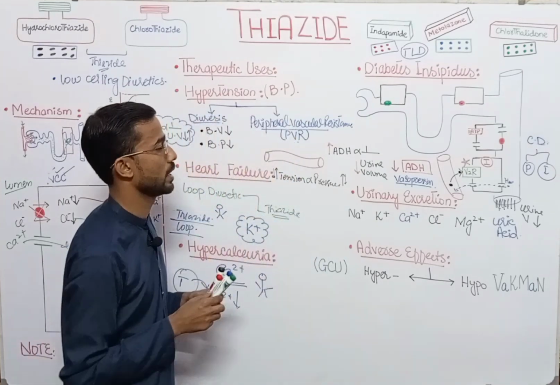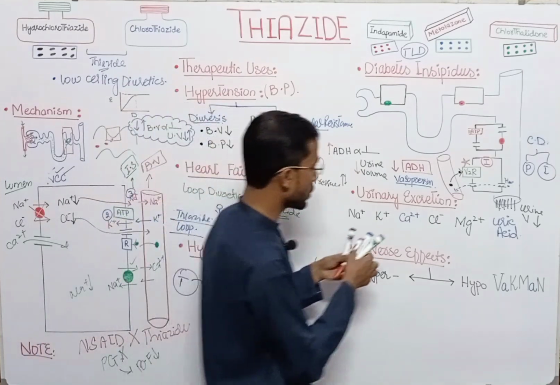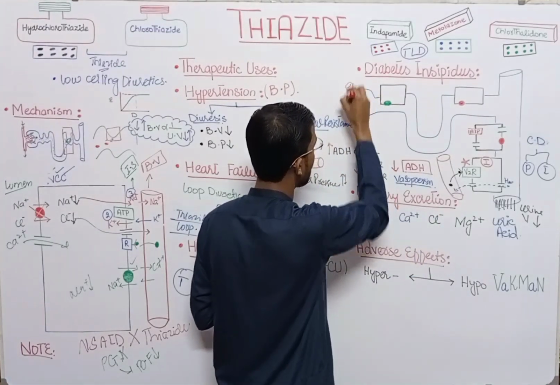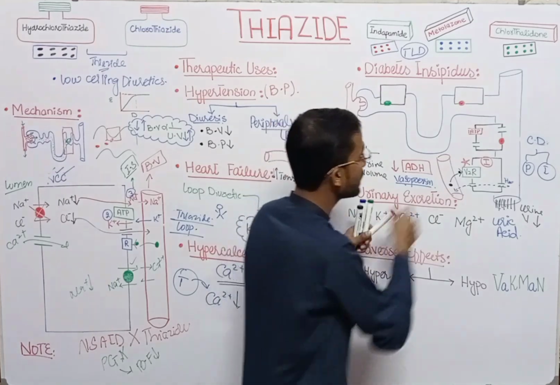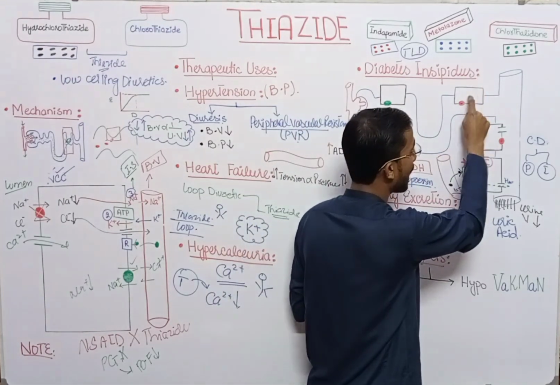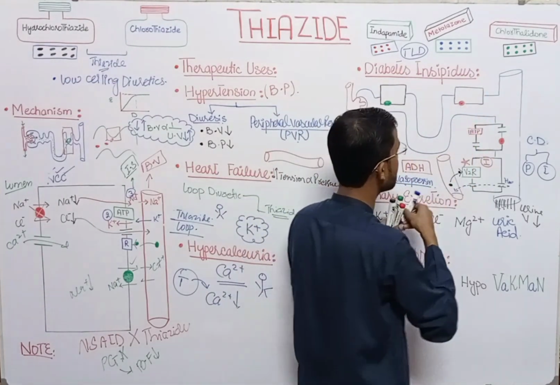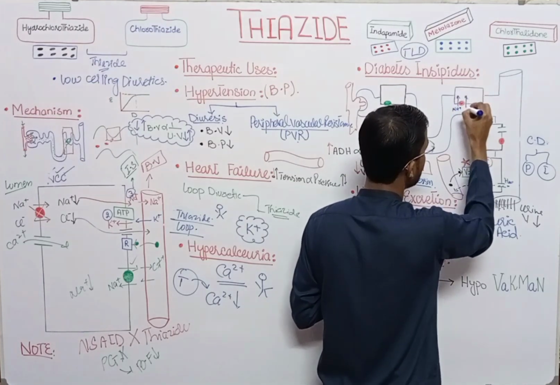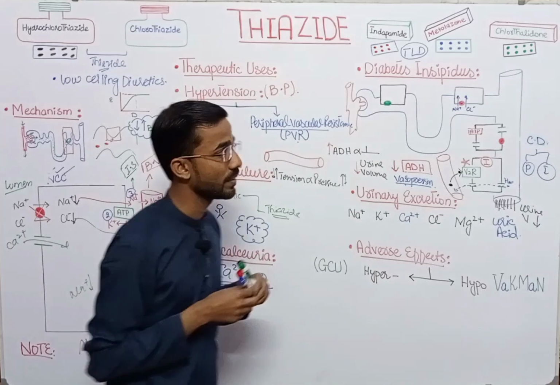So how? This is the glomerulus, and this is the distal convoluted tubule, and there is a channel here, which is the sodium chloride channel.